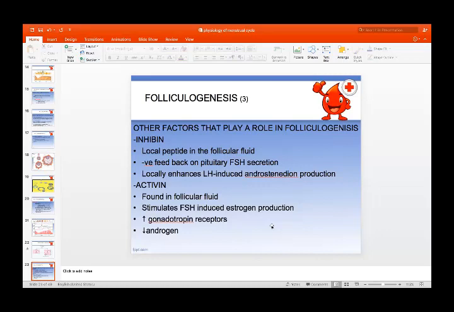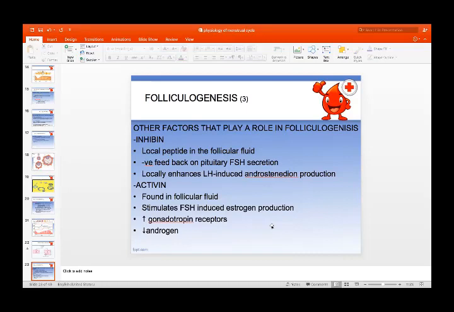These are the local peptides, inhibin and activin. So there are two local hormones, inhibin and activin, which further take part in this menstrual cycle. Inhibin is present in the follicular fluid. It has a negative feedback effect on the pituitary for FSH secretion. So it will decrease the FSH secretion.